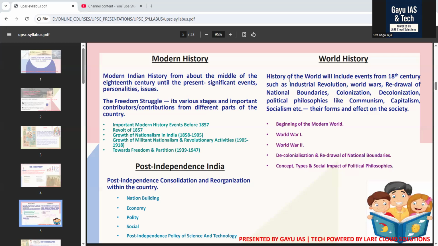Here the UPSC syllabus covers challenges faced by newly independent India, Constitution making and features, political developments, democracy, elections and parties, economic policies, planning, reforms and growth, social reforms and welfare measures, foreign policy and international relations, major events and challenges, and India's scientific, technological and cultural progress. These topics are also important in GS Paper 2 polity, but here also very important. Please have a look into this.